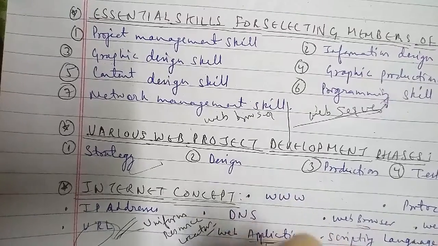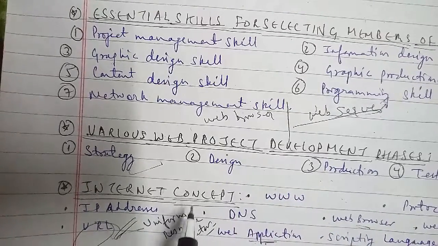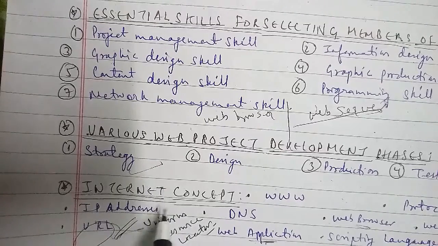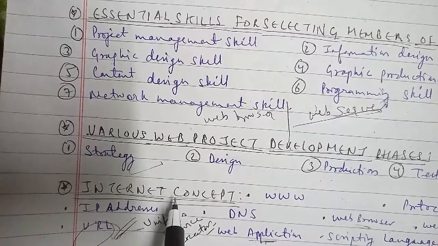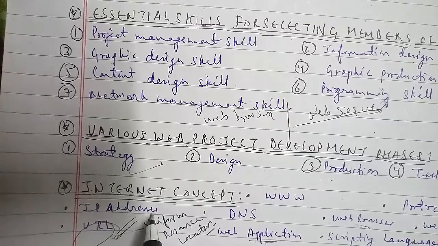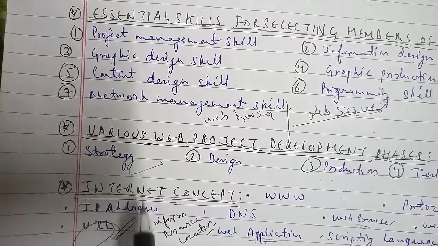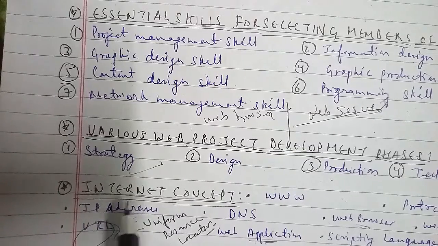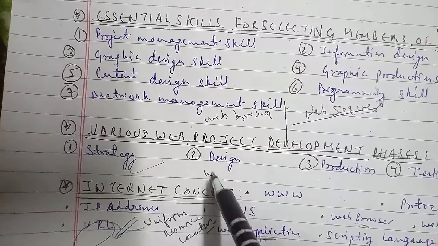When we want to access some website, we enter its URL in the address bar of the web browser. For example, if we want to access the Google search engine, we go to www.google.com, so that you can access Google search there.